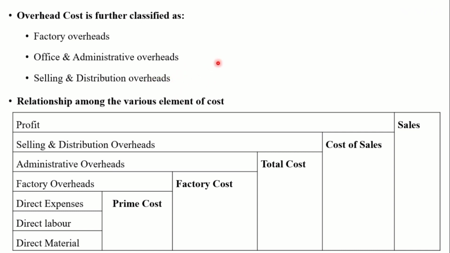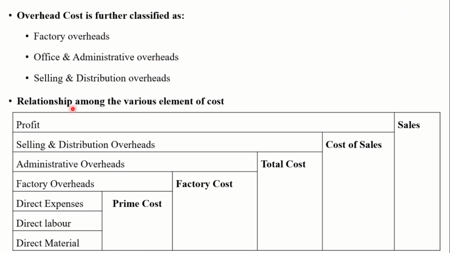Indirect material examples are packing material, samples. Then indirect labor: salary paid to salespersons, commission paid to sales manager are the indirect labor cost. Indirect expenses like carriage outward, warehouse charges, advertisement, bad debt, repair and running of distribution van, discount offered to the customers are the indirect expenses. Clear? Overhead cost is further classified as factory overhead, office and administrative overhead, selling and distribution overhead, and this cost is further classified as indirect material, indirect labor, indirect expenses.